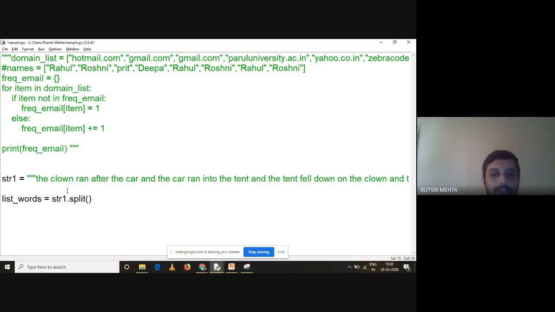It will cut your string into parts, right? And if you don't specify any argument over here, splitting will be done by space, right? So let us just print list of words. What is happening over here?